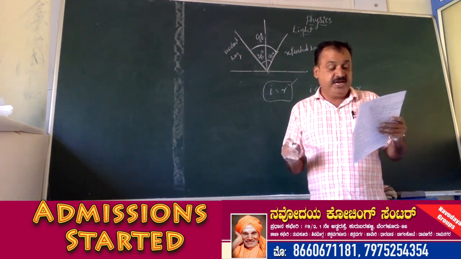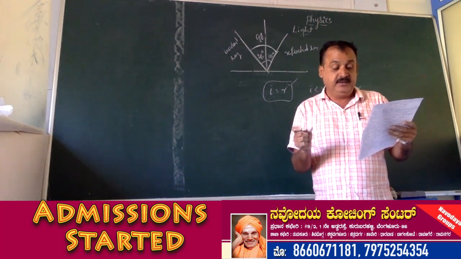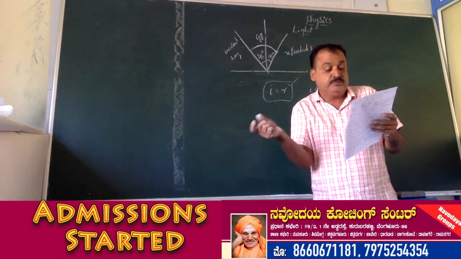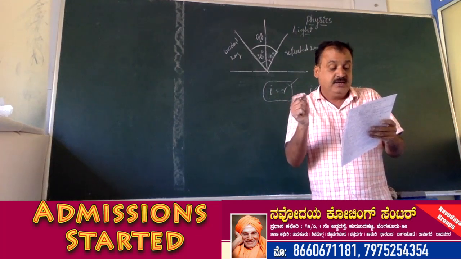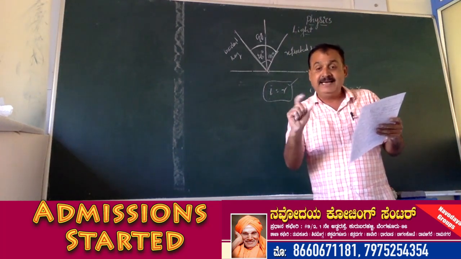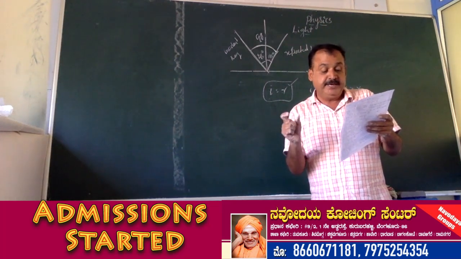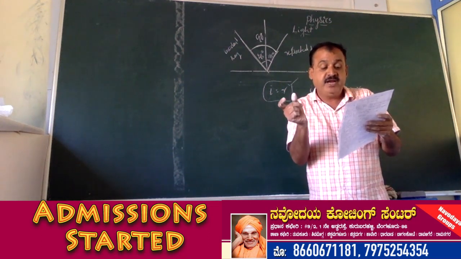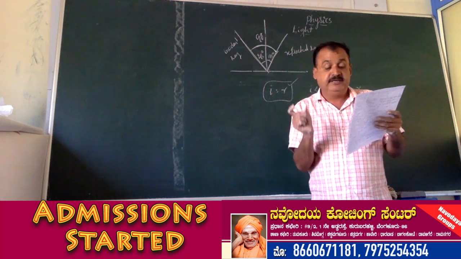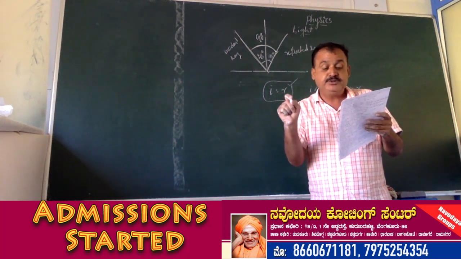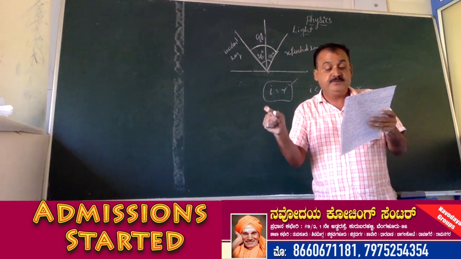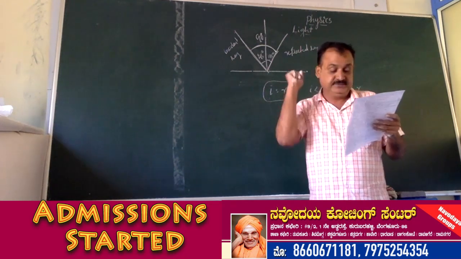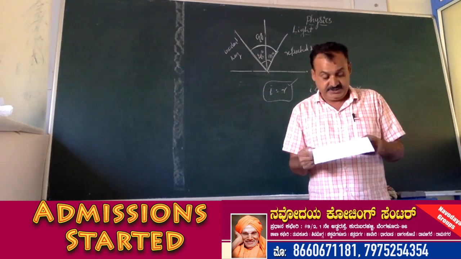When we stand in front of our dressing table, our left hand seems to be right and right seems to be left. This is called left-right confusion, lateral inversion, upside down phenomena, mirage. So when we stand in front of our dressing table, our left hand seems to be right and right hand seems to be left. This is called lateral inversion. So the answer is lateral inversion.